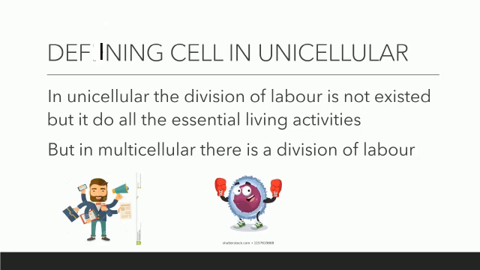So there is a division of labor in multicellular organisms, which means the man has to do things from time to time. He cannot do all the activities by the same cell. So different cells have to perform different functions. That is the difference between multicellular and unicellular organisms: there is a division of labor.